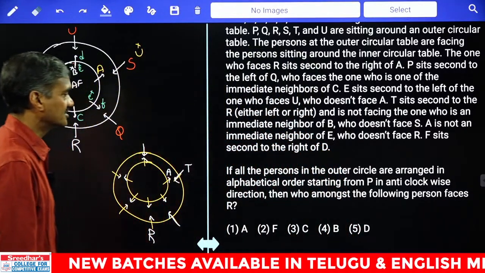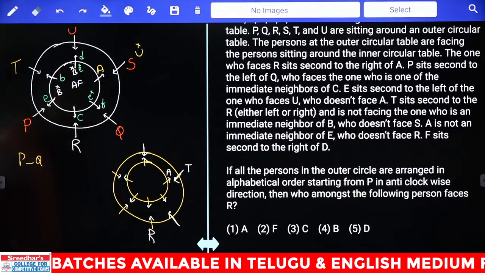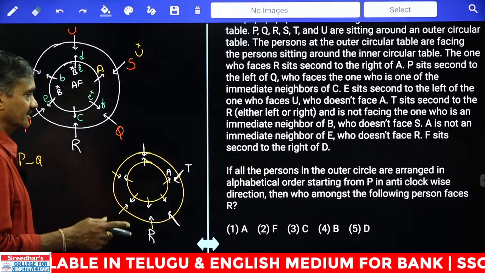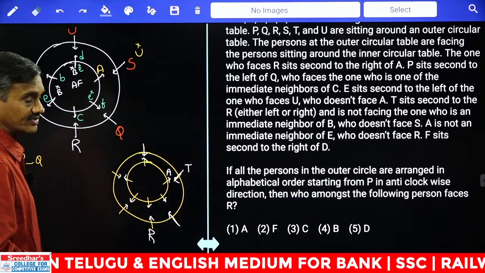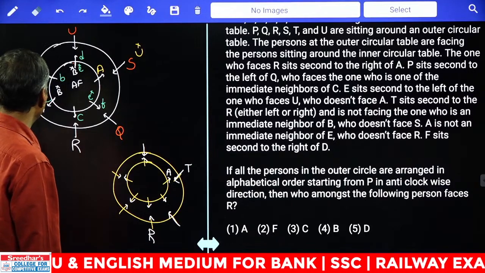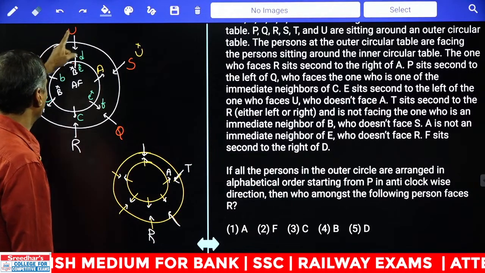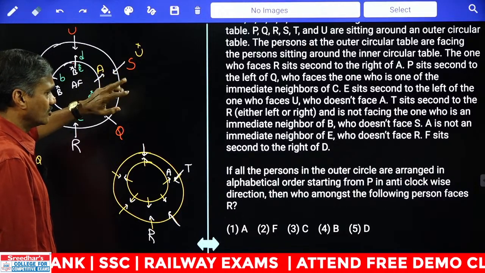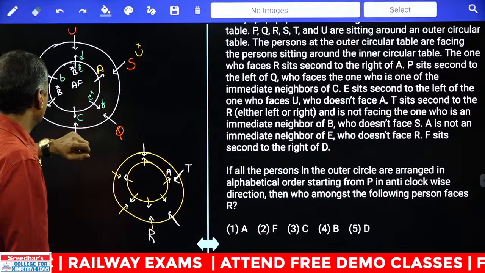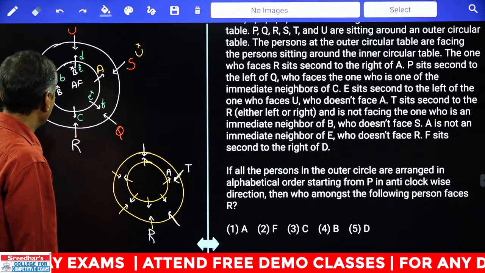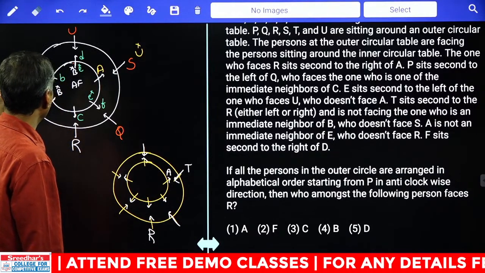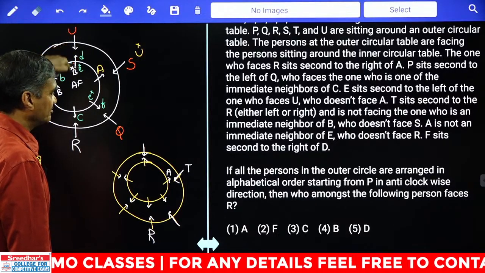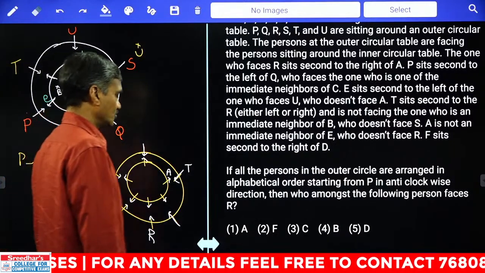The next one. Yes, next question please. If all the persons in the outer circle are arranged in alphabetical order, now you are talking about the outer circle. Now they were arranged in the alphabetical order, isn't it? Starting from P in clockwise direction, P, Q, R, S, T and U. Who remained at the same place here? Then who among the following persons faces R? The persons are arranged in the alphabetical order P, Q, R. If R comes here, which two persons are opposite? R and D are opposite to each other. And D, that is choice 5.